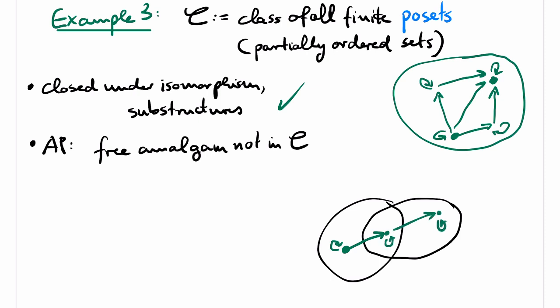But this time we can't just fix it by adding some edges. In fact, we have to add certain specific edges to the free amalgam, namely the edges from the transitive closure of the free amalgam.